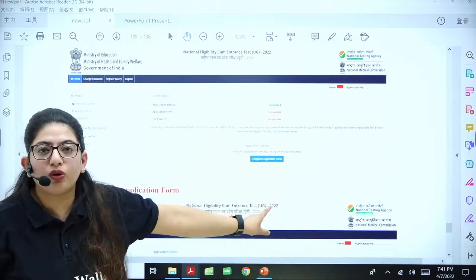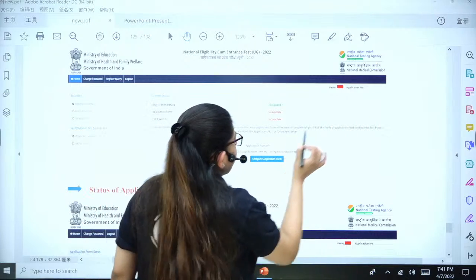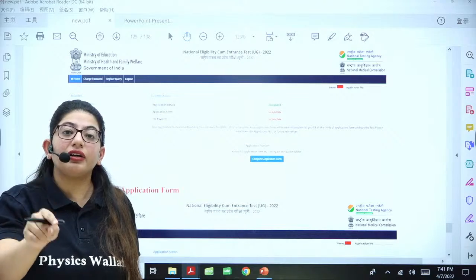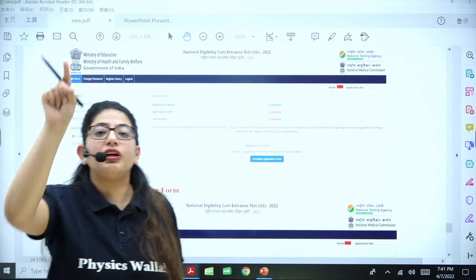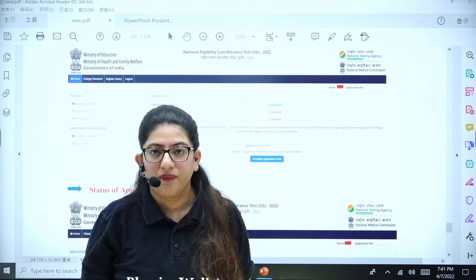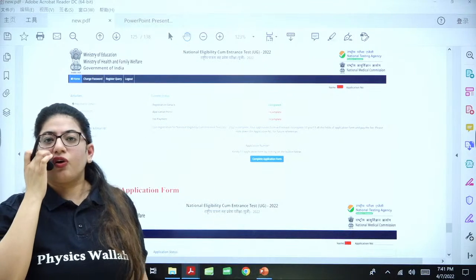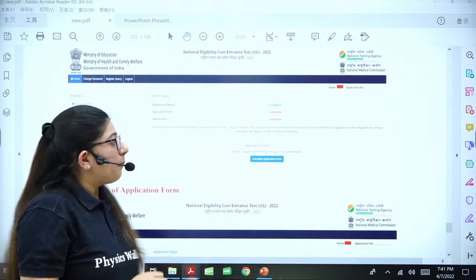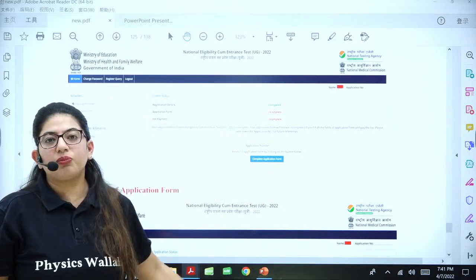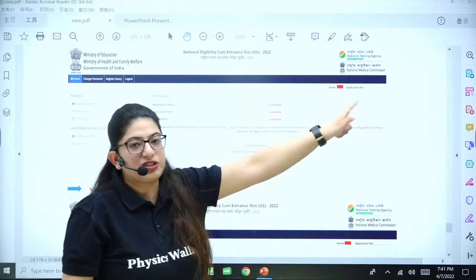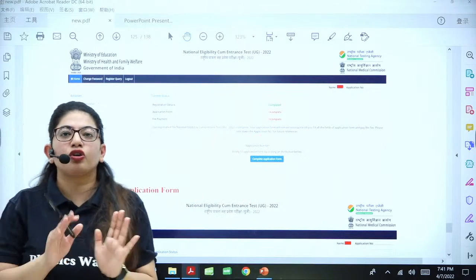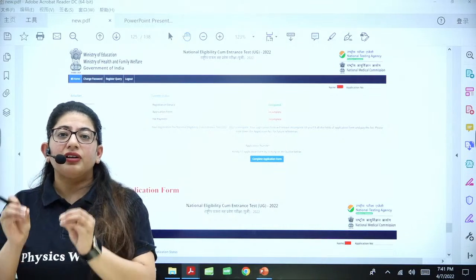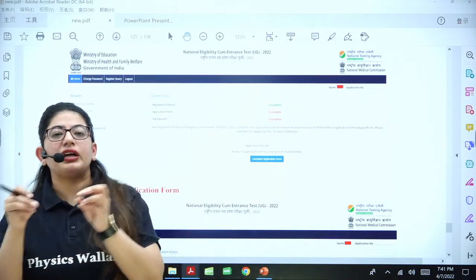Now take a photo of it. Application number will come up here. Write it down. I say again, write it down, because nobody will tell you again what your application number is. A confirmation will also appear on your phone and your email address, but this step is very important. Please write the application number somewhere. Not on your hand, please, because you will take a bath and it will rub away. Write it in your special diary, or on your phone, take a picture.